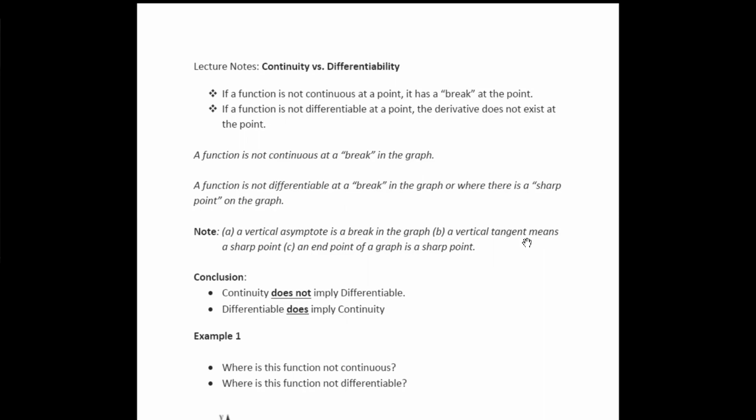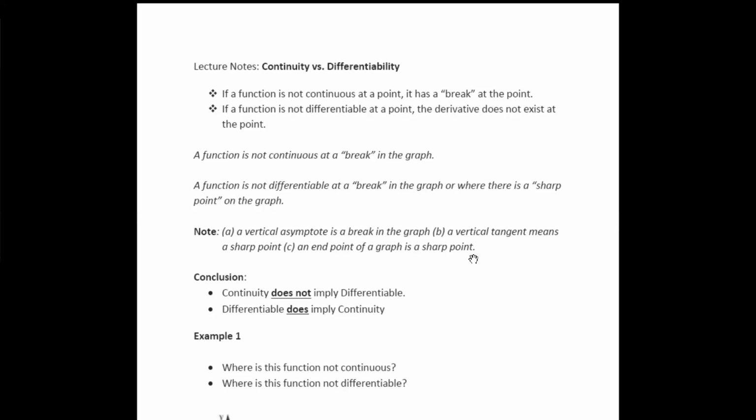Now, what are some instances where you have sharp points or breaks in the graph, since that's where they're not differentiable? Well, a vertical asymptote is a break in the graph. So when you have a vertical asymptote, it's not differentiable there. A vertical tangent line, we'll see one in one of the examples in a minute, but we're not going to elaborate on what that is at this point. You may or may not be acquainted with that in a later course. Can't say for sure.